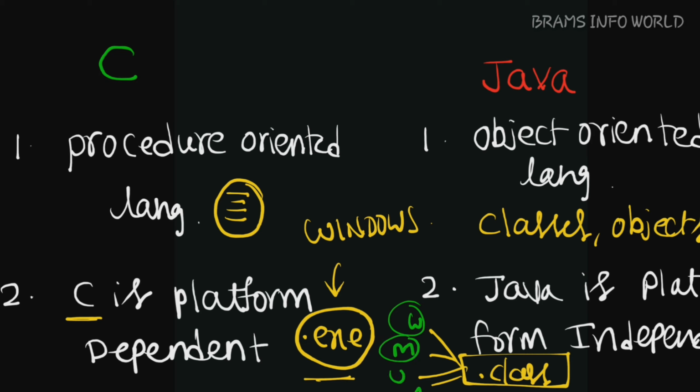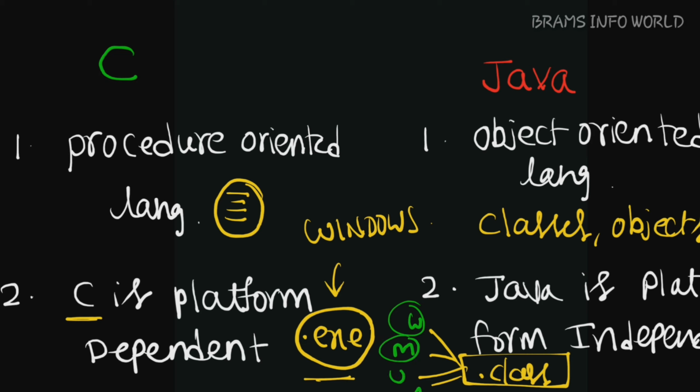Coming to the first point, C++ is a pure object-oriented programming language, whereas Java is pure as well as true object-oriented programming language. Pure means it supports all the concepts of OOPS.